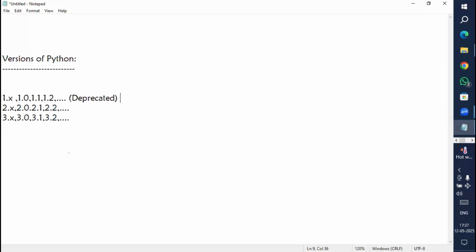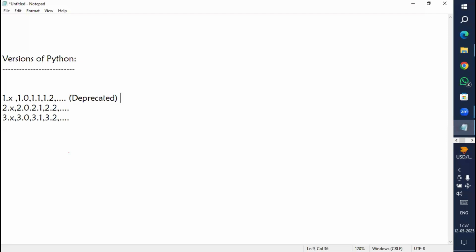So deprecated is a technical terminology, commonly used in tech. Deprecated here means outdated or expired. So this 1.x related software is not available. We no need to work with this, and we no need to install it. Actually, even if you want to install this one, it is also not available in Google as well.